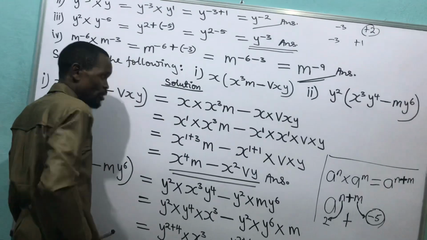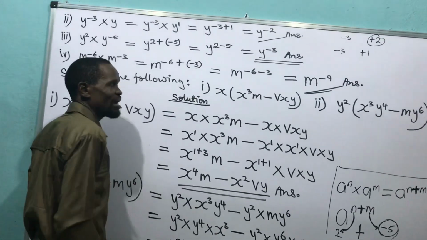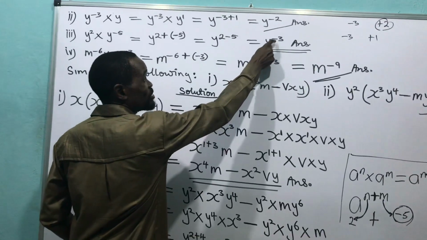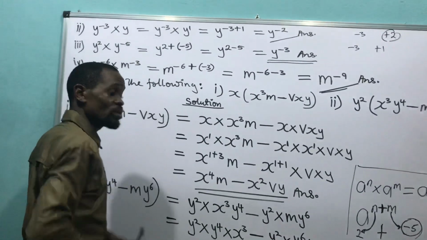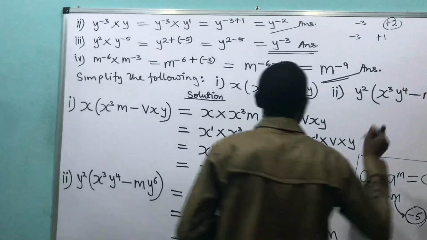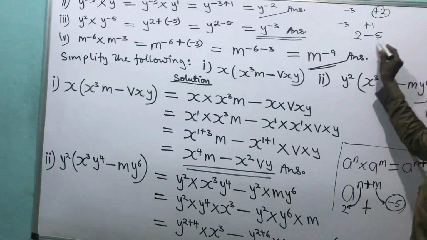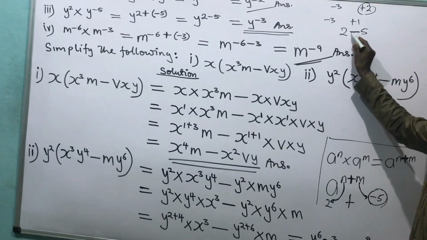I have 2 in my pocket. Then I pay the person the 2 I have in my pocket. I'm still owing the person what? 3. That's why you see minus 3. I'm still owing the person what? 3, minus 3. Look at it. I have 2 in my pocket, I pay the person, and I'm owing the person because the owner of this minus is 5.